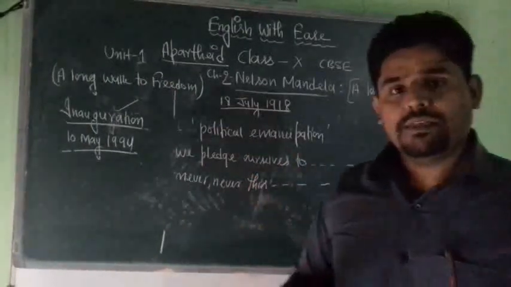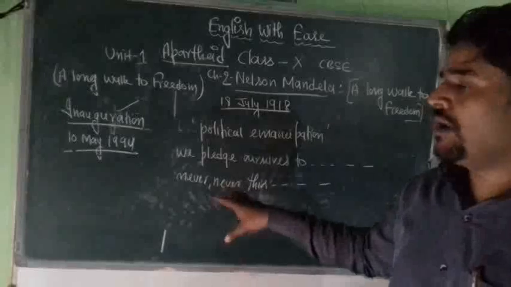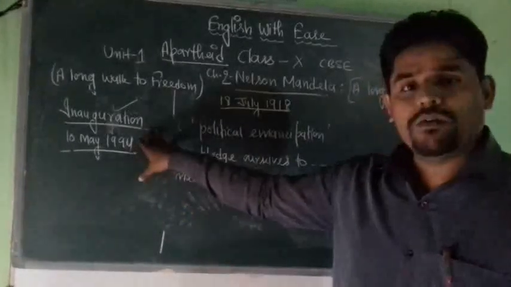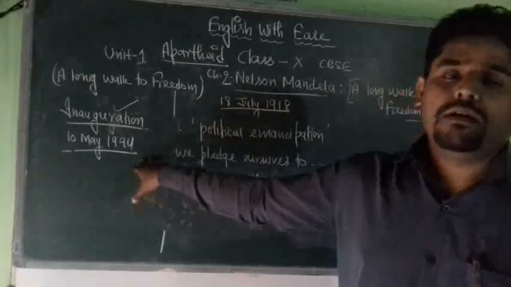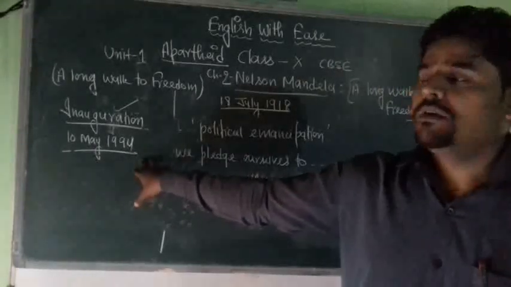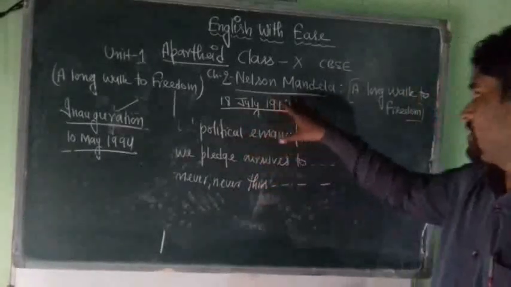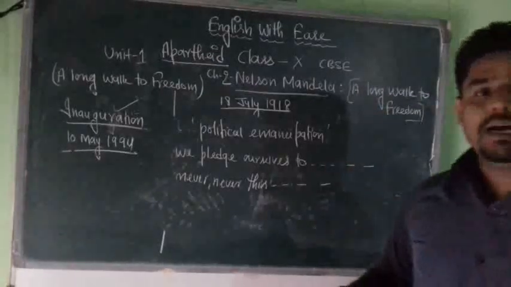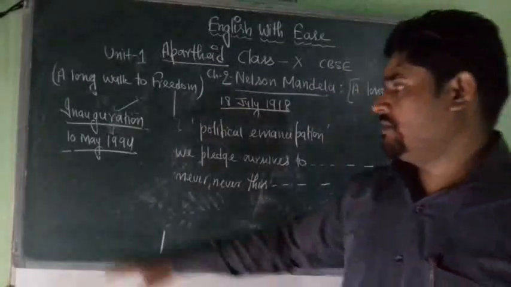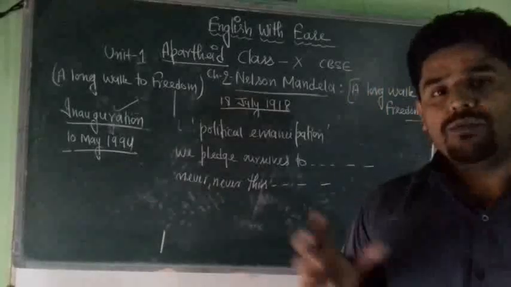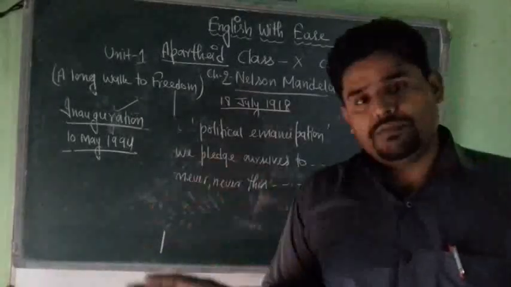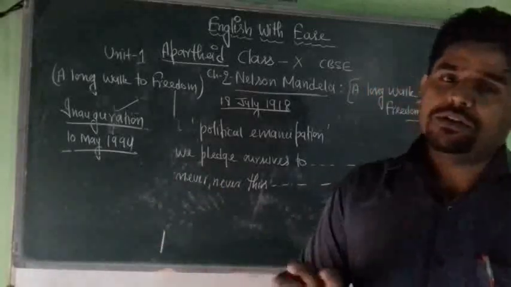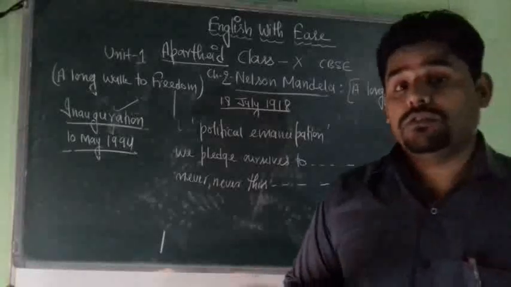Let us summarize whatever we have read in this unit number 1. In unit number 1, Nelson Mandela especially talks about the inauguration ceremony which was held at the Union Buildings in Pretoria, and this extract has been taken from Mandela's autobiography, A Long Walk to Freedom. In the beginning, Nelson Mandela talks about the date, 10 May 1994, and why he calls this day an autumn day. I have told you this. And later on he recalls how on the day of inauguration he was accompanied by his daughter Zenani.